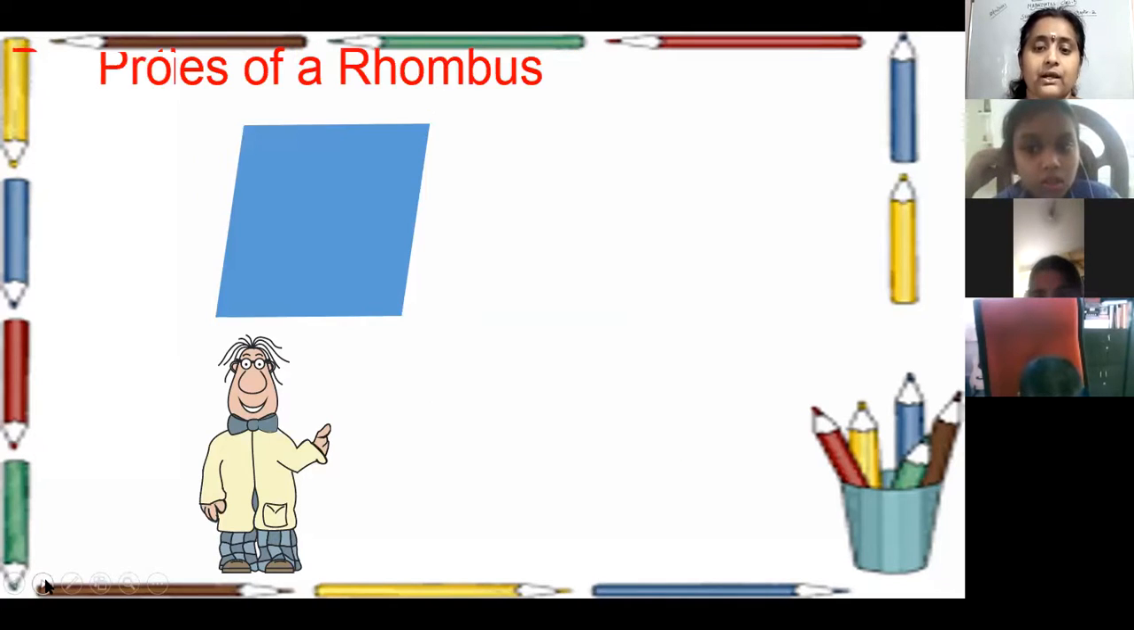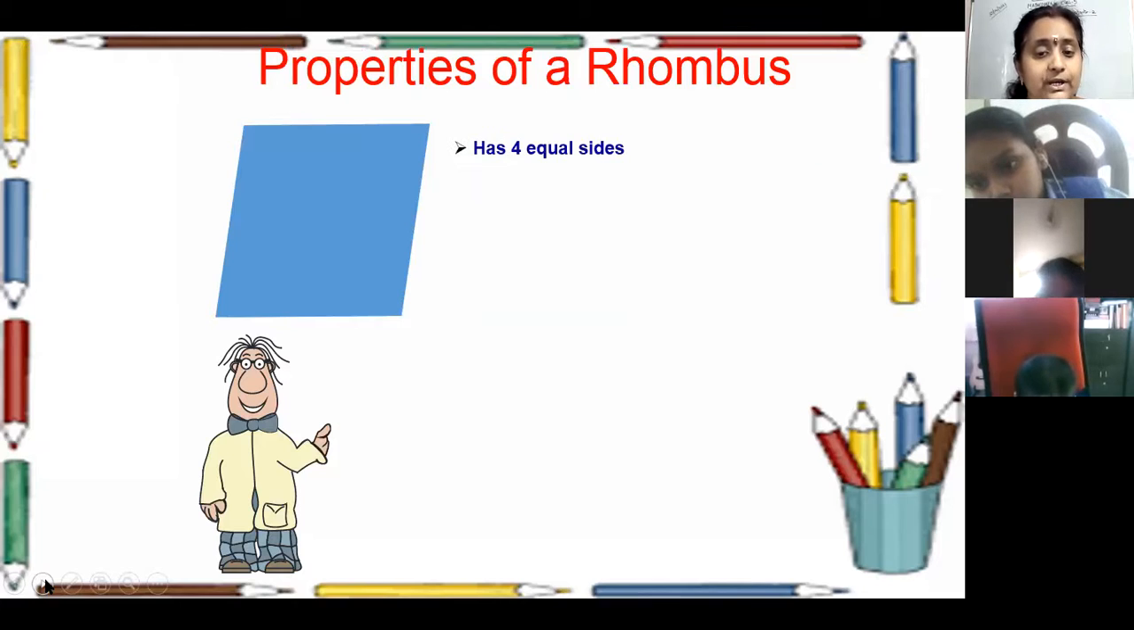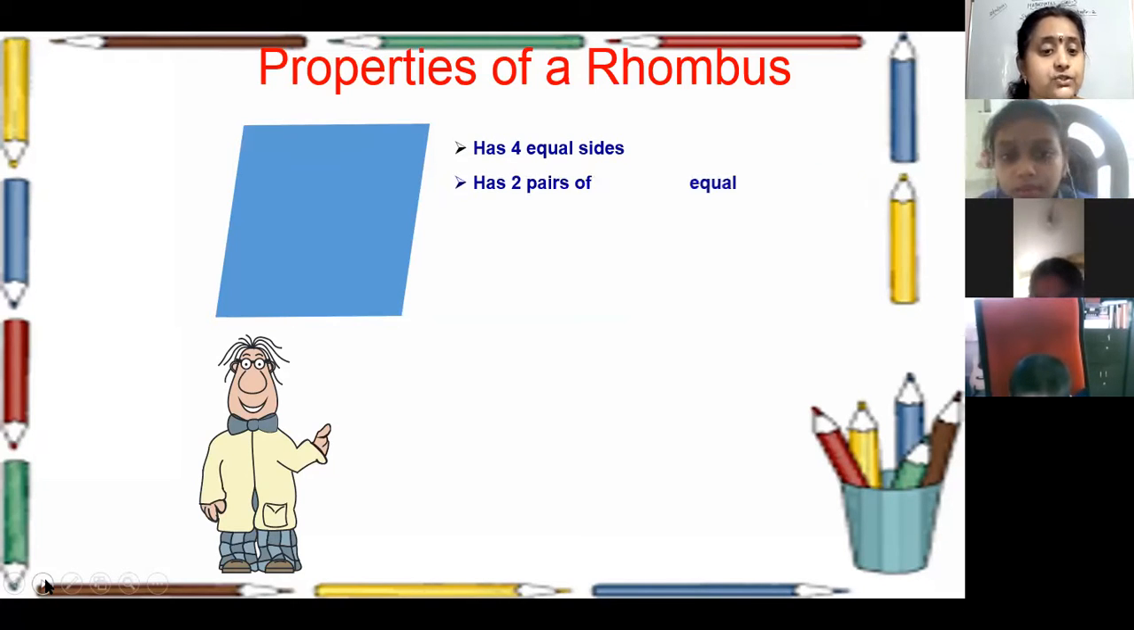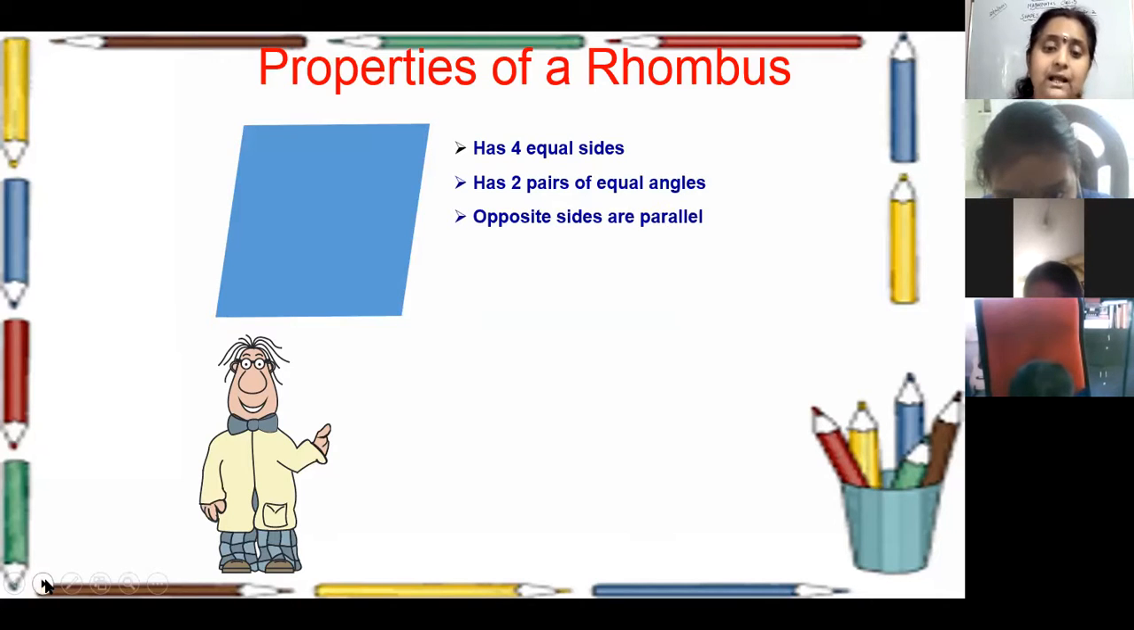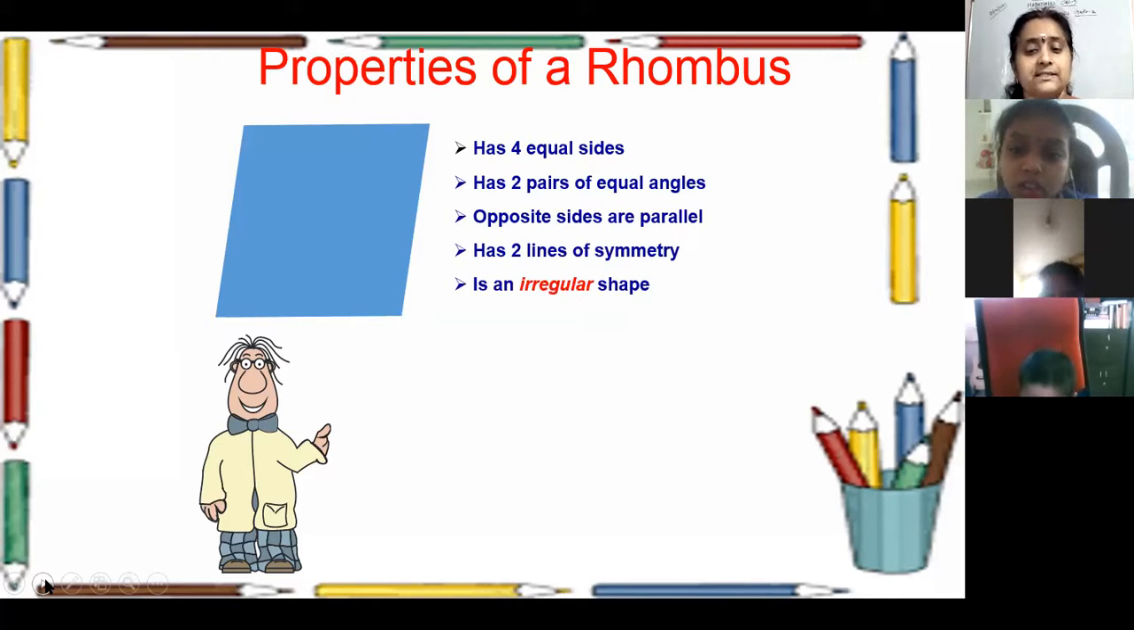Now let us check the properties of a rhombus. It has four equal sides. It has two pairs of equal angles. Opposite sides are parallel. And it has two lines of symmetry. It is an irregular shape. Why is it an irregular shape? A regular shape means all sides are equal and all angles are equal. But here angles are not equal. Only two pairs of angles are equal. So it is also an irregular shape.